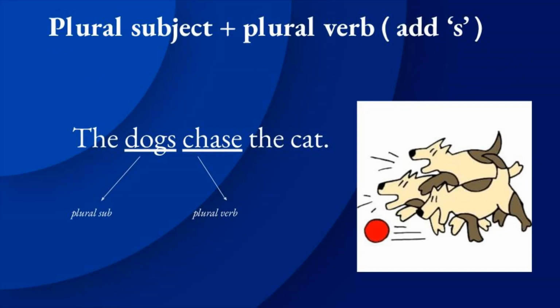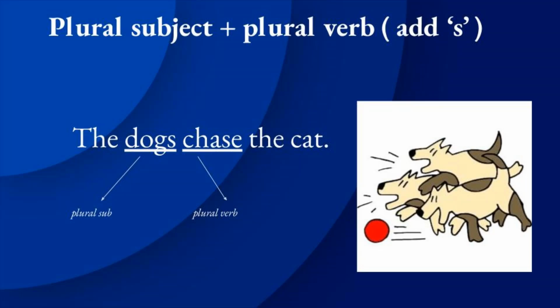Already we have seen that singular subject always agrees with singular verb. Now we are going to see plural subject always agrees with plural verb. And one more thing, just remember that if we add s to the verb, it is known as singular verb. If we do not add s to the verb, that is known as plural verb.